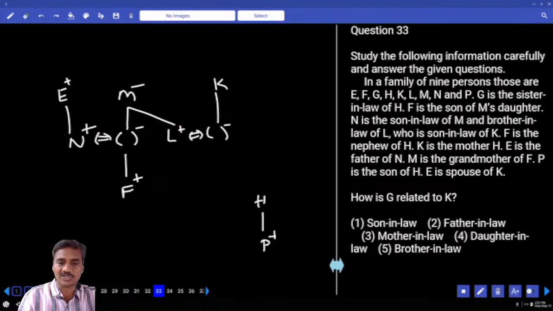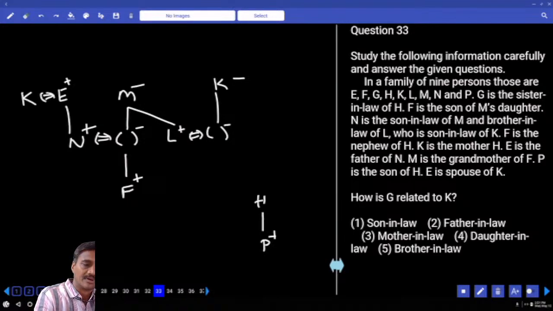And E is the spouse of K. E and K are married couple, isn't it? And finally we have got E and K are a married couple. As E and K are a married couple, tell me what is the possibility we have for this one? And K is a female. If K is a female, then L must be.